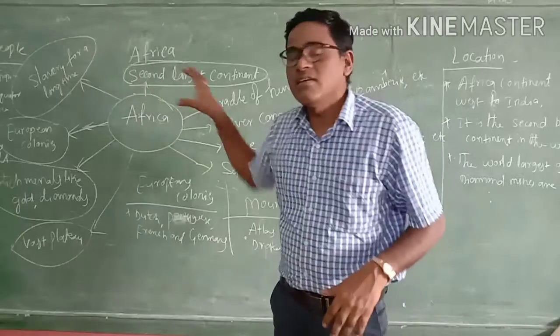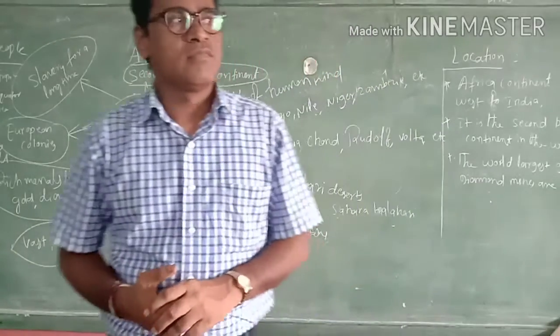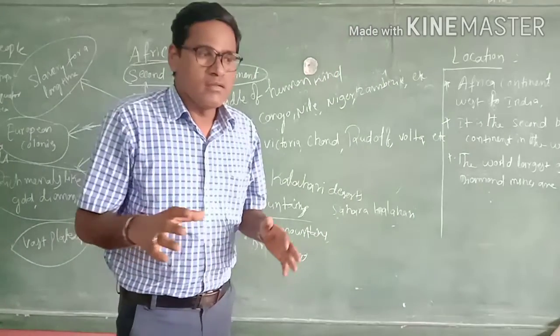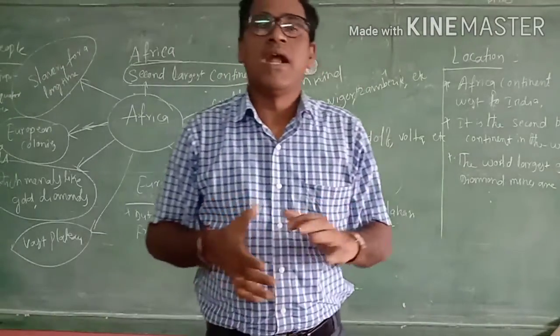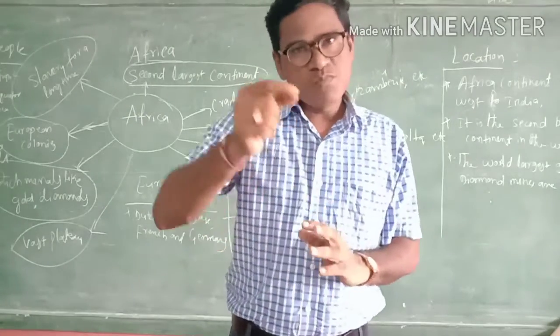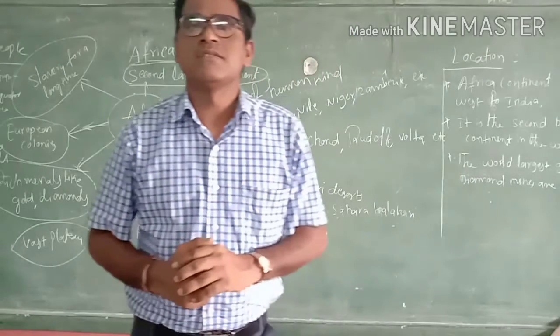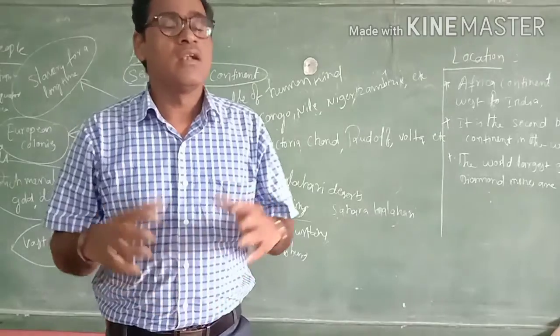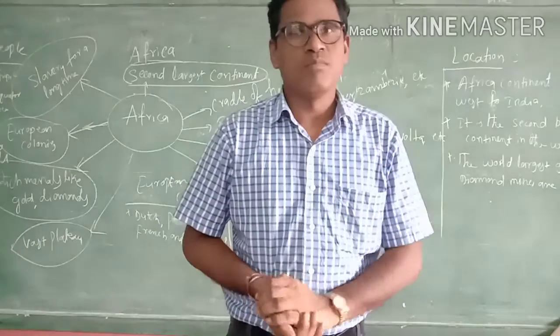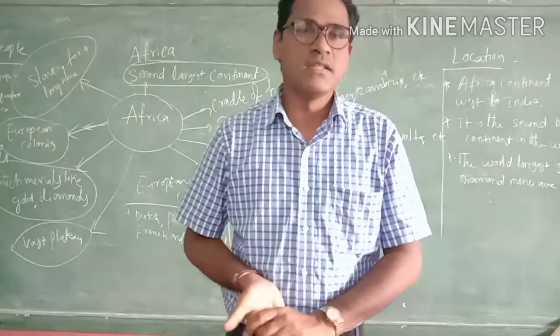So in this African continent, there is a large area of plateaus and very small areas of plains. In this continent you will see plateau regions everywhere. Plain areas are very few in this continent.